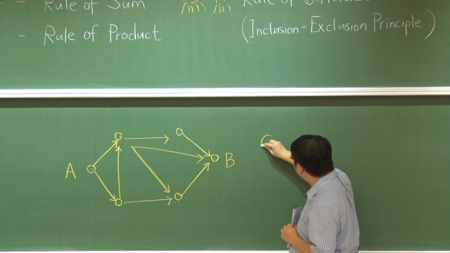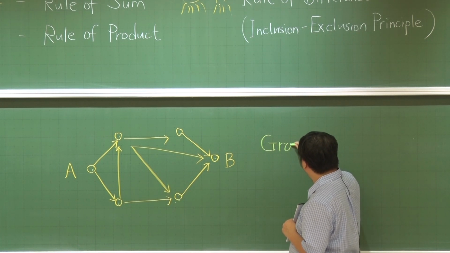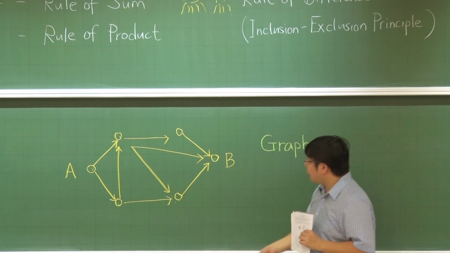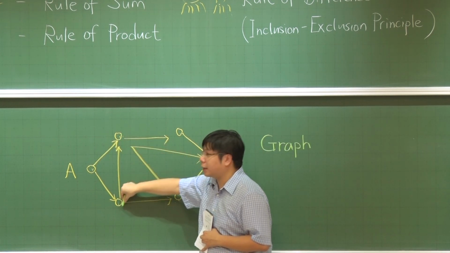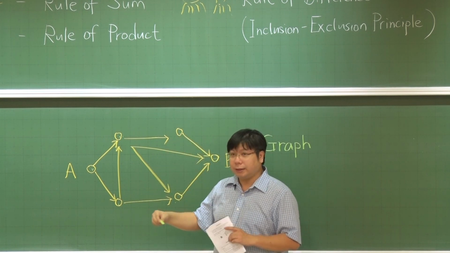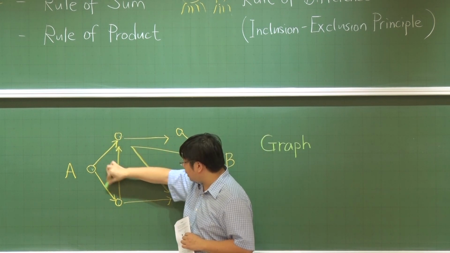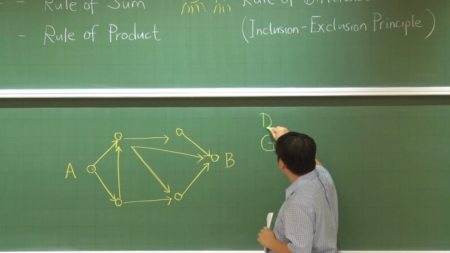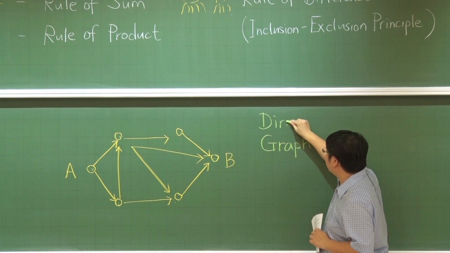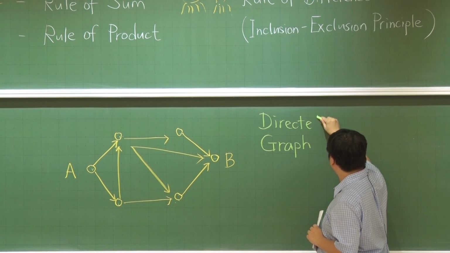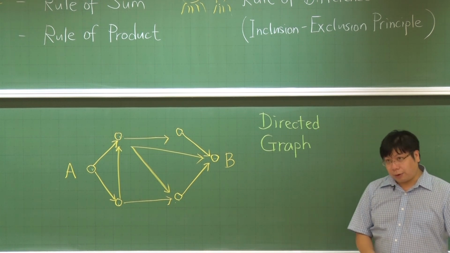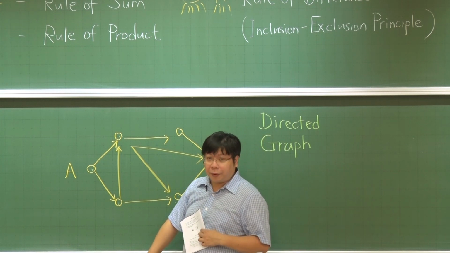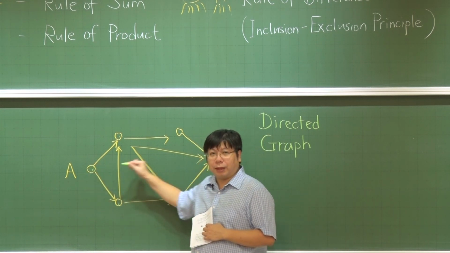So this is a graph. A graph consists of vertices. These are the cities, so these are the vertices. And there are also edges. These are the edges. And this kind of graph, we call it a directed graph. We'll talk about this one later. This is a directed graph. And this is a problem of counting the number of ways of traveling from one place to another place.